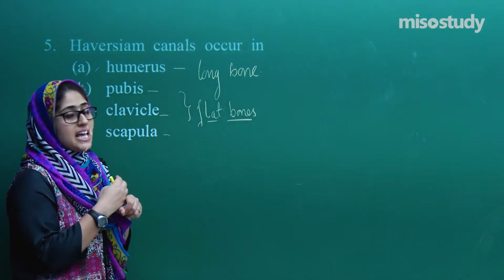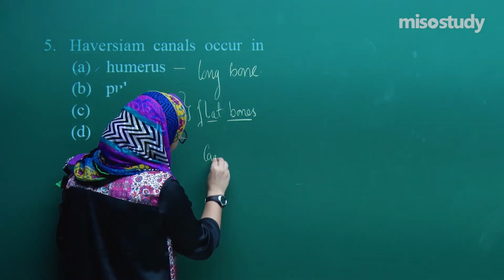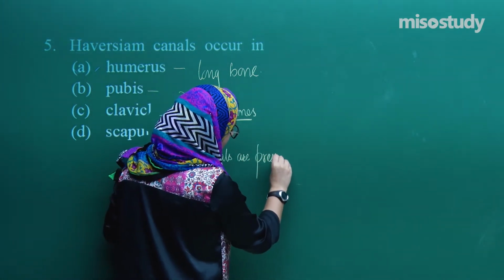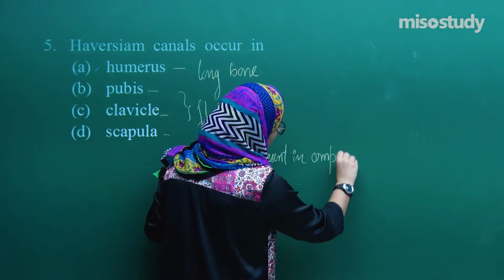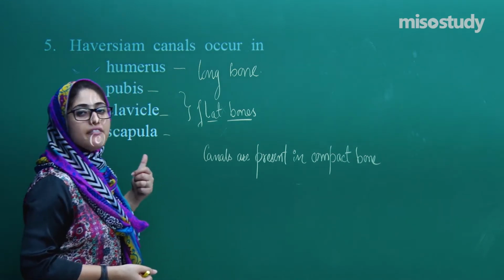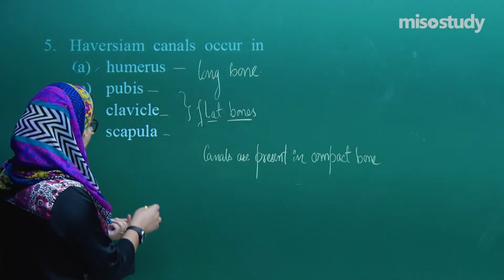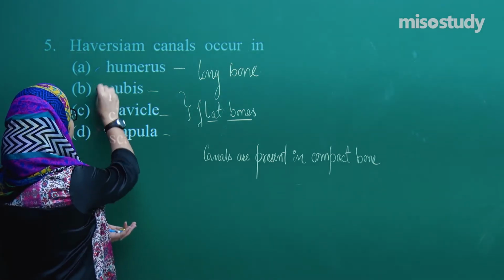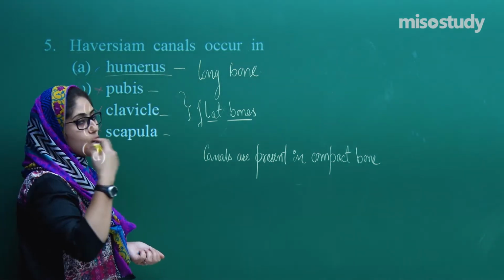So the Haversian canal is always present in what type of bone? Compact, or bones which have a trabecular pattern. So their Haversian canals are present. Are Haversian canals present in flat bones? No, this option is gone. Clavicle is also a flat bone. Pubis is also a flat bone. So this is present in the humerus, which is our long bone.